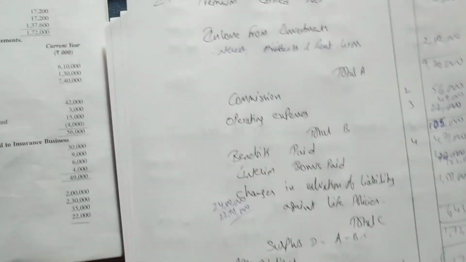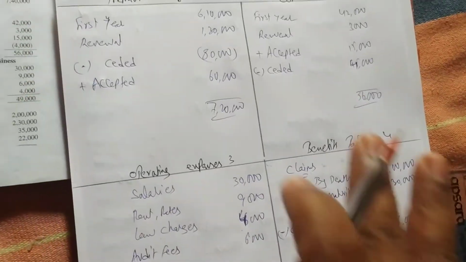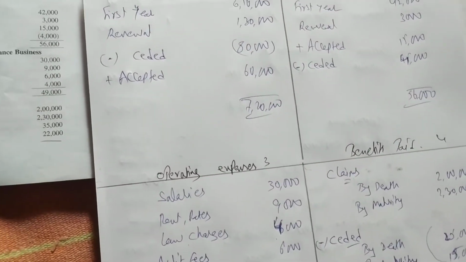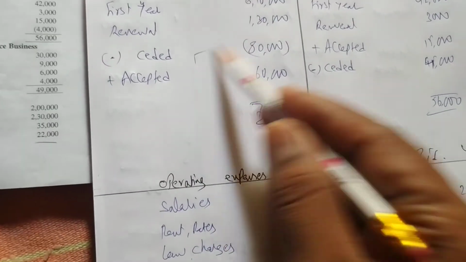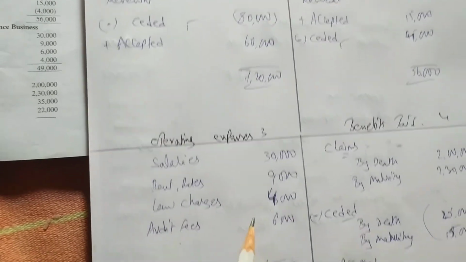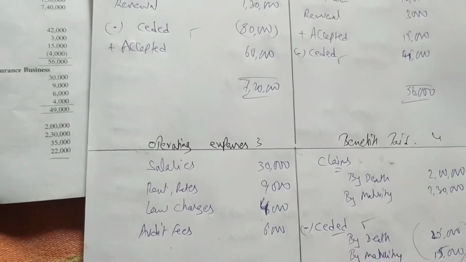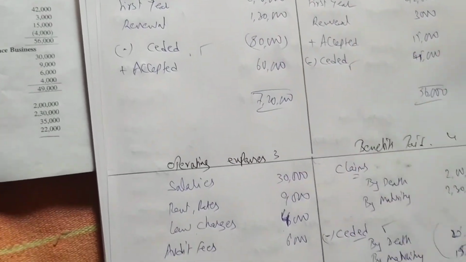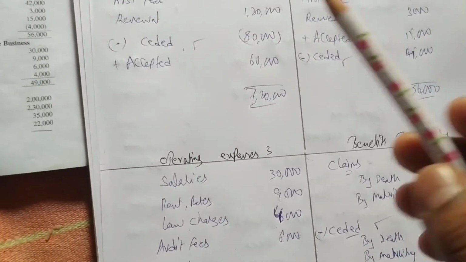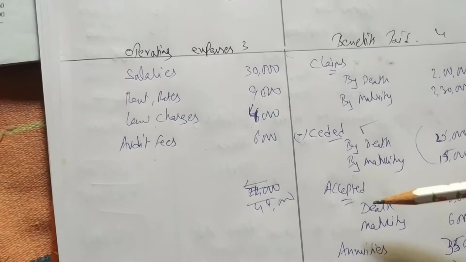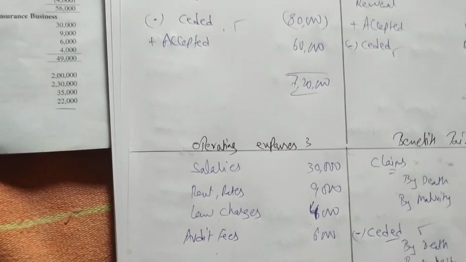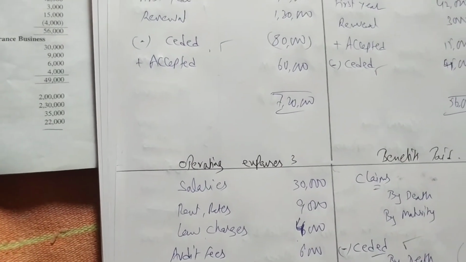This is the format. So the format you should know. The workings are important. Ceded and accepted are very important. See, everywhere ceded we have deducted. Here also ceded we have deducted. Here also, and here also. Either it is premium or commission or benefits paid, you have to deduct ceded, and what you have to add? Accepted. It's so simple. Okay, so it's very easy.